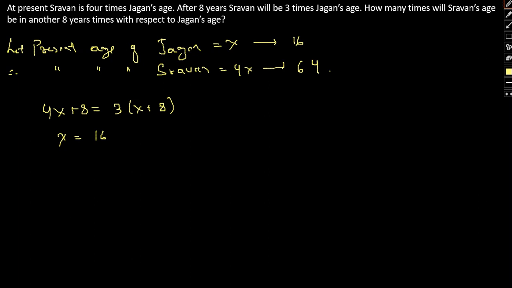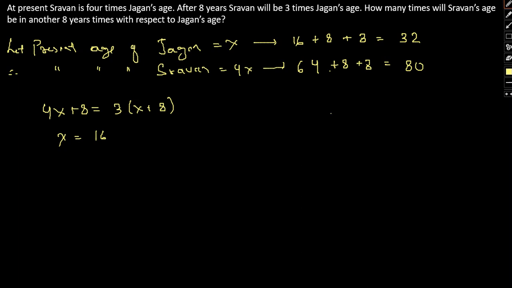So now, how many times will Shravan's age be in another 8 years? So initially we already had 8 years added, and we'll add another 8 years. So 16 plus 16, this will be 32. And this one will be 64 plus 16, that is 80 years. Okay. So now, how many times will Shravan's age be with respect to Jagan's age?